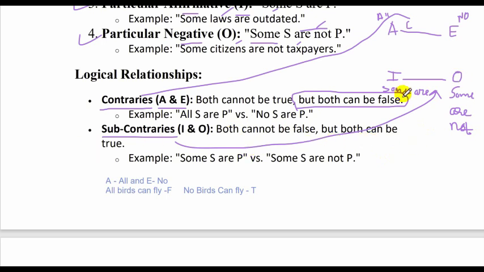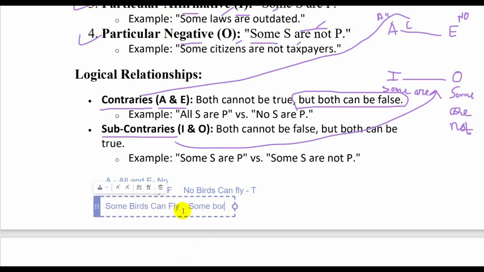For example, if you take some birds can fly, can we say at the same time some birds cannot fly? Can both be true?